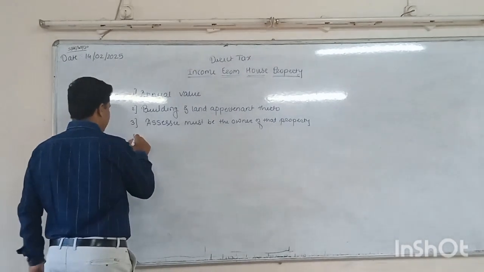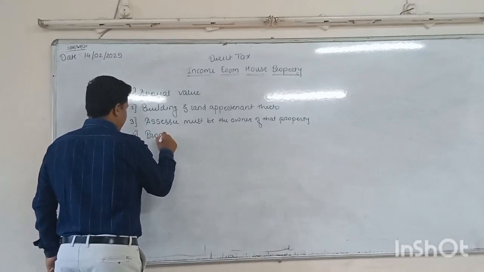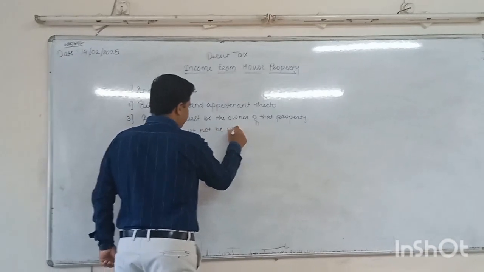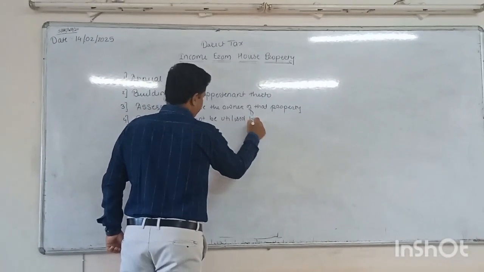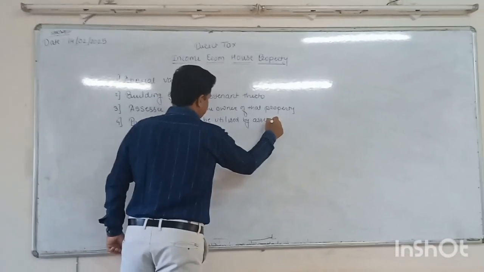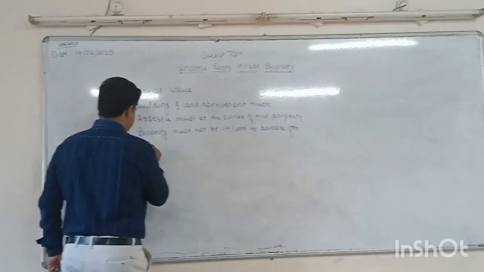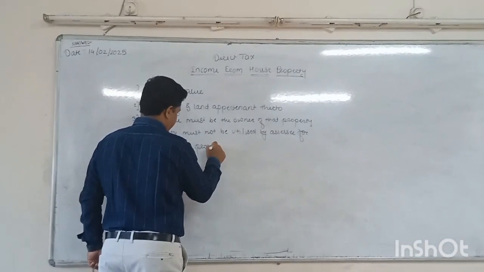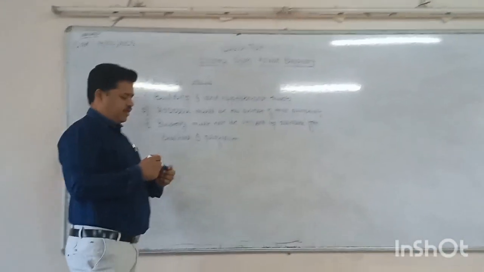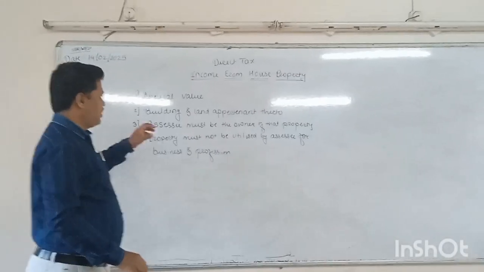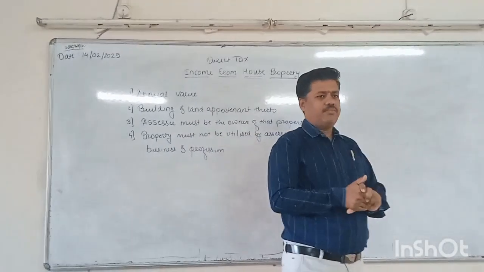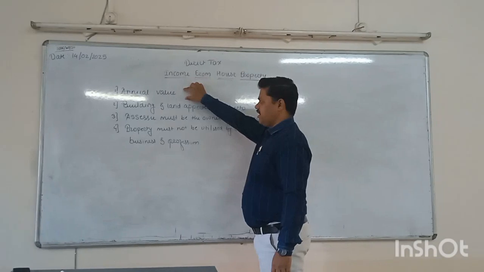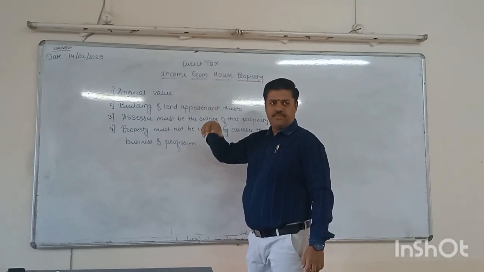And the fourth condition is that the property must not be utilized by the assessee for business and profession. These are the four conditions for charging the income under the head income from house property. The annual value of the property is taxable, not the actual rent. So we have to compute the annual value of the property.